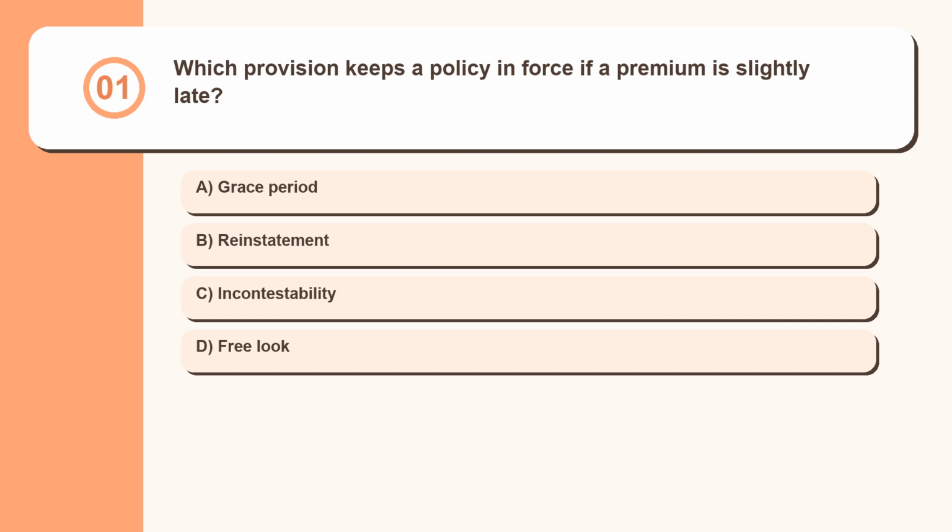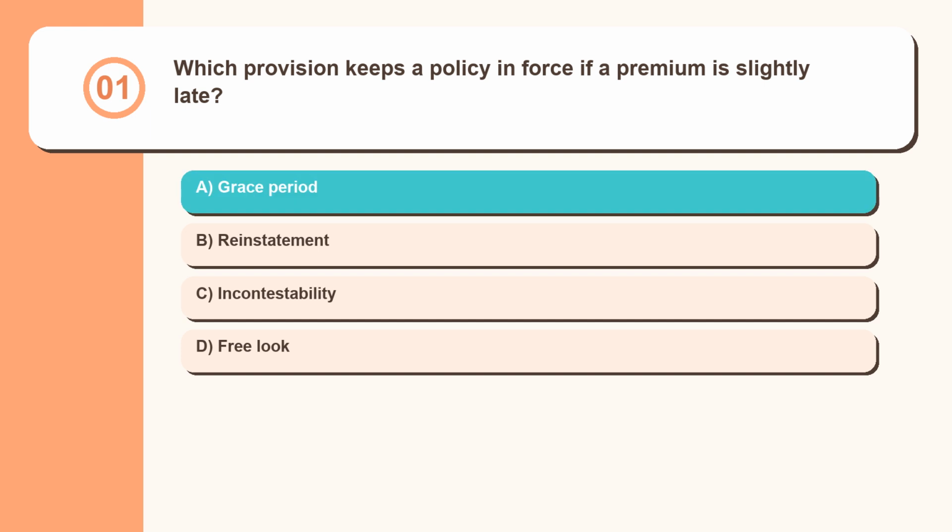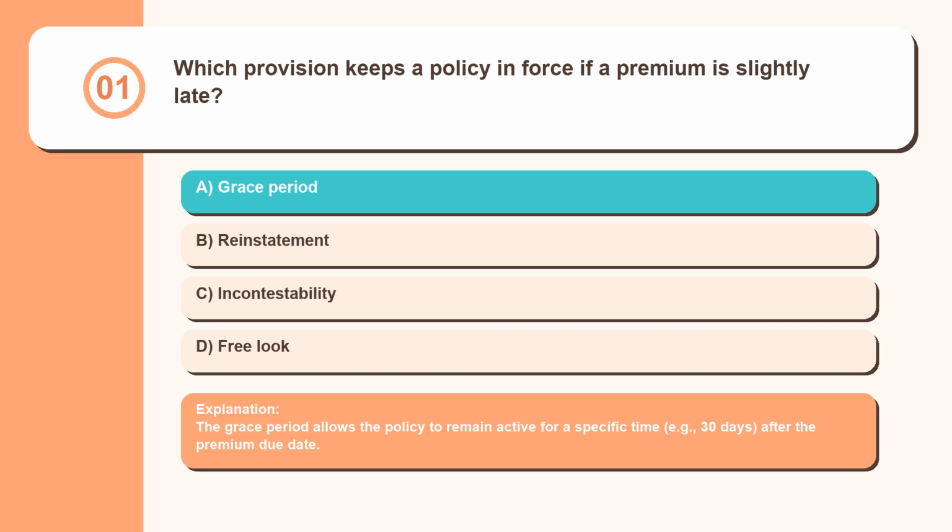Question 1. Which provision keeps a policy in force if a premium is slightly late? Grace period, reinstatement, incontestability, free look. The grace period allows the policy to remain active for a specific time, example 30 days, after the premium due date.